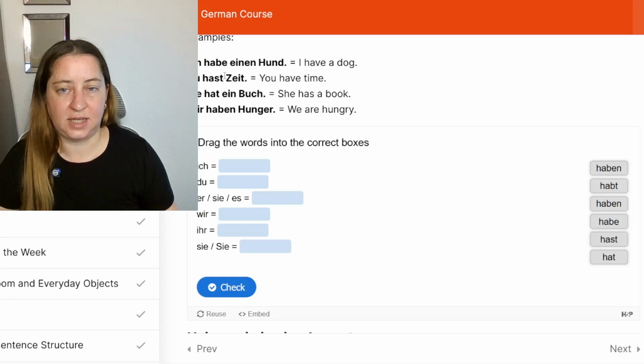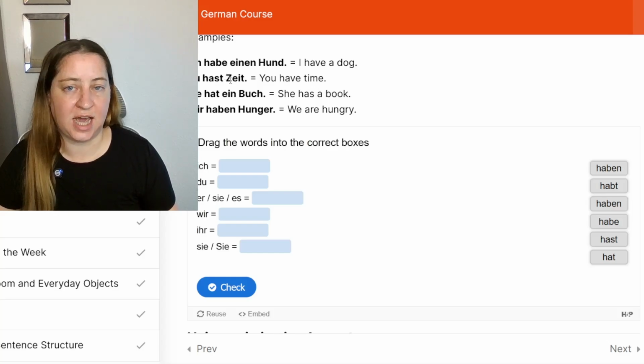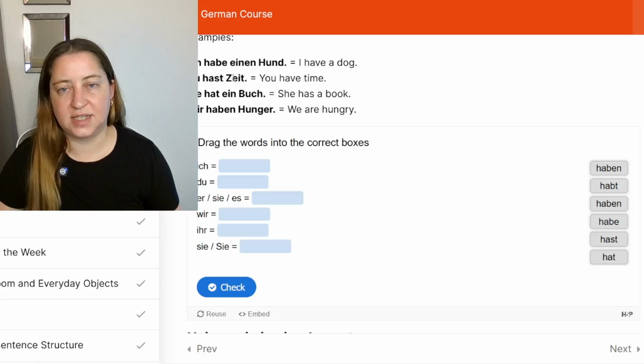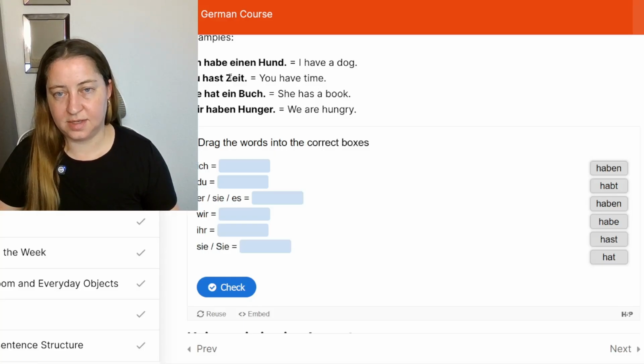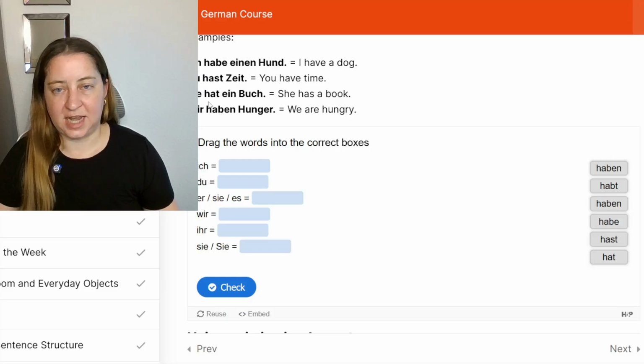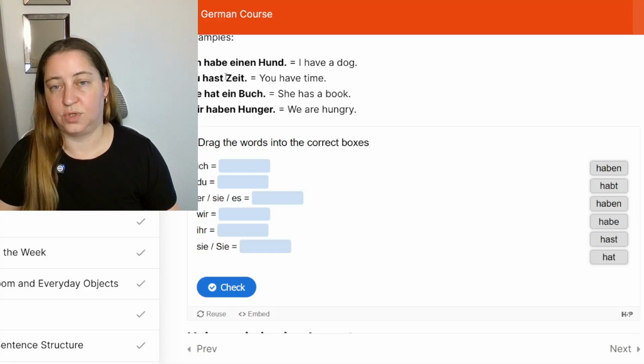Remember that Z? It sounds like a TS. Du hast Zeit. Zeit. Not Seit. Seit would be with an S. So we're talking about time. We want to say with a TS, Zeit.